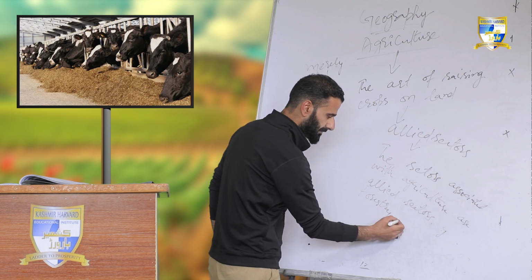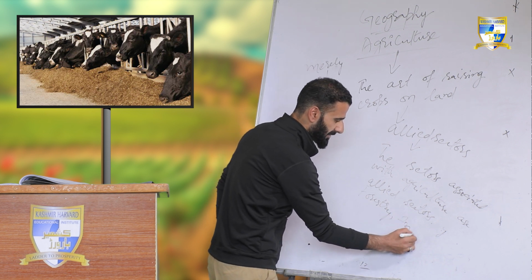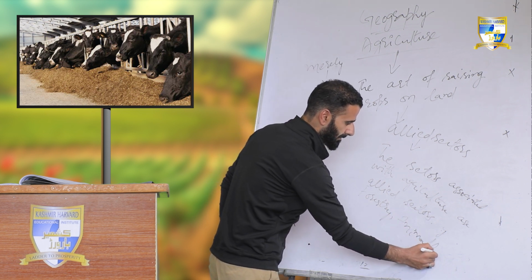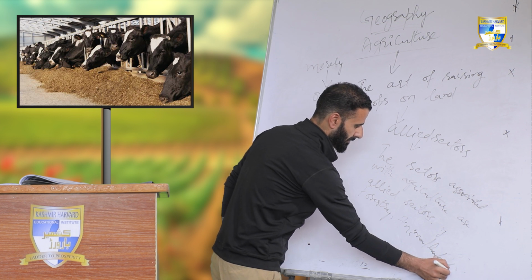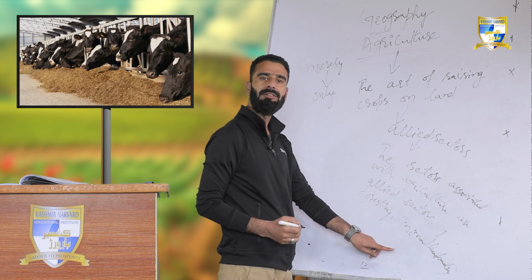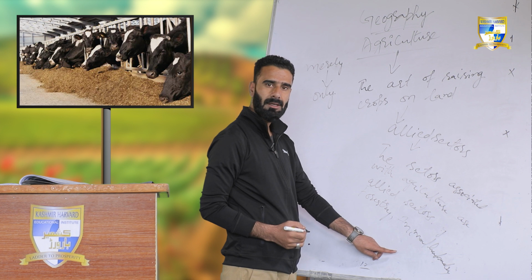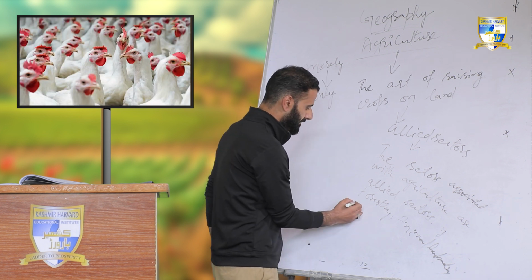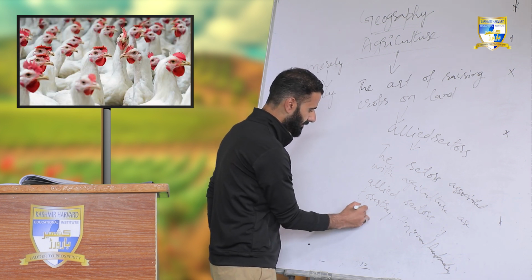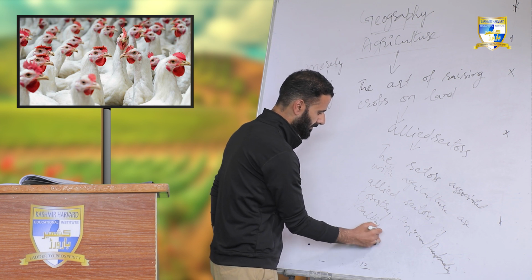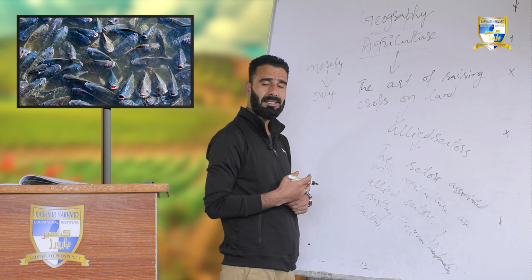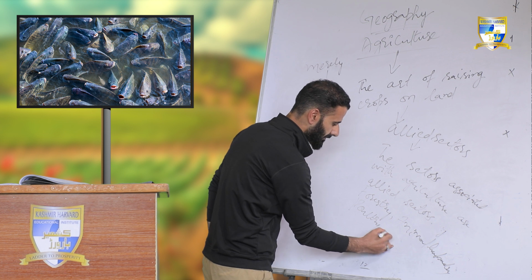Number second is animal husbandry, or rearing of animals. Next is poultry. Next is fisheries.